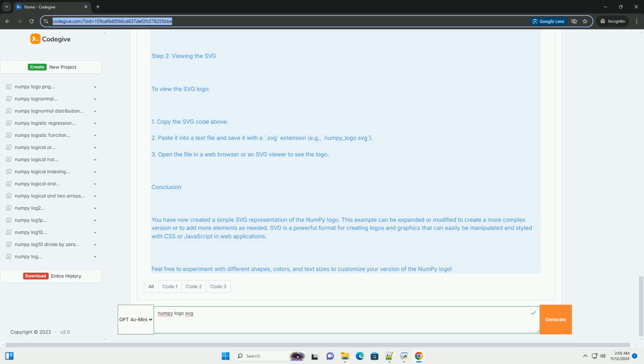N shape. The path element is used to create the stylized N. The d attribute defines the shape using a series of commands and coordinates. 4. Text element. The text element adds the NumPy text to the bottom of the logo. The x and y attributes position the text, while font-family, font-size, and fill define the text appearance.